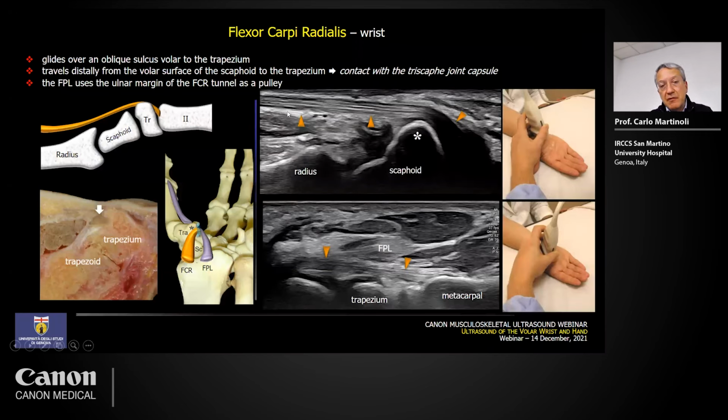When we examine the flexor carpi radialis and we are proximal with the probe, everything is really easy because the tendon is parallel to the skin, is fibrillar, is a big tendon, and you see the tendon reaching the tubercle of the scaphoid, and then going down. The tendon disappears in this area. It looks very anisotropic, and it's important to change the position of the probe and reorient the probe in this way, and you can see the tendon going to insert at the level of the base of the metacarpal.